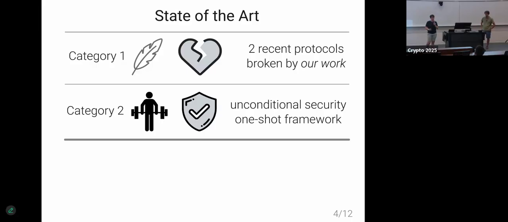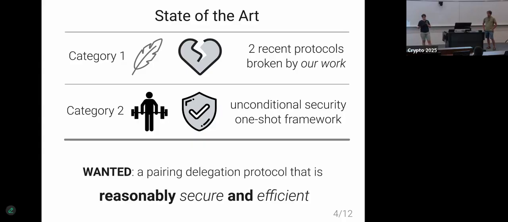But they are usually computationally heavy, meaning that either they are completely inefficient for pairing delegation, so the clients need to do more computation than pairings, or even compute the pairing locally in order to outsource a pairing, or they achieve some efficiency, but only in special settings, so not overall. So what is still wanted is a pairing delegation protocol that is reasonably secure for some model and efficient. And guess what? That's what we do.